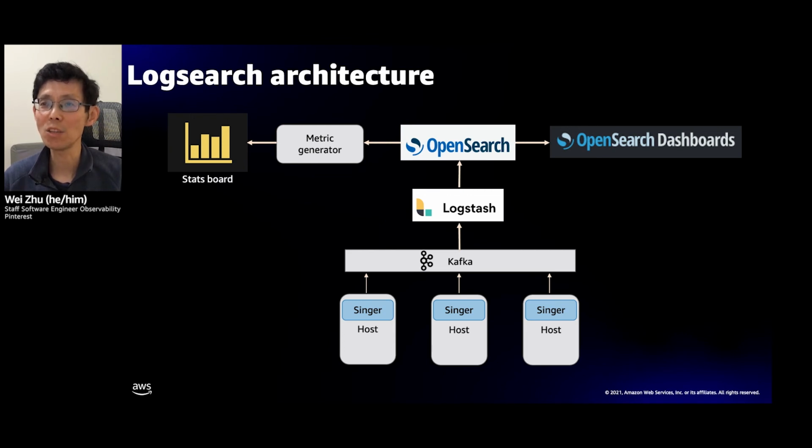Logstash reads the log messages from Kafka and ingests them into OpenSearch. In Logstash, we apply a set of plugins. Depending on the logs, different plugins are applied. Common ones are the Grok plugin to parse the logs, the Throttle plugin to throttle the logs, and the Mutate plugin to convert fields to desirable types and scrub sensitive information. Logstash instances are deployed to Kubernetes, which makes it easy to scale horizontally.